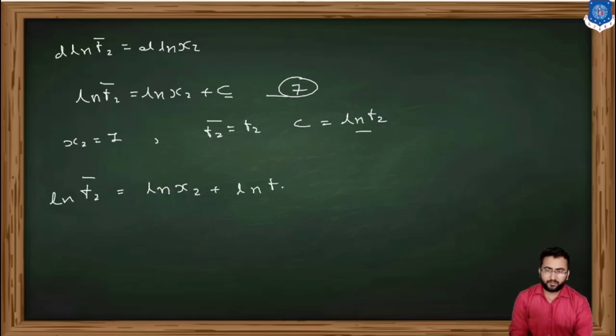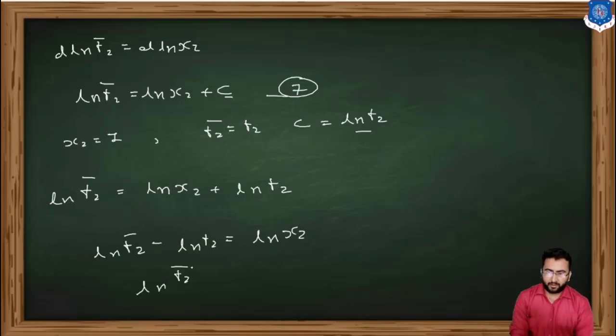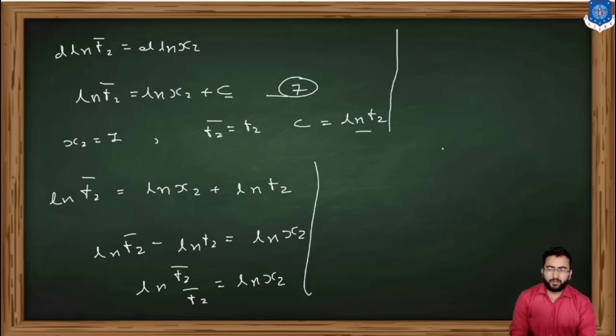So we can say that ln f2 bar minus ln f2 is equal to ln x2. So ln f2 bar upon f2 is equal to ln x2. Now removing the ln, it becomes f2 bar upon f2 is equal to x2. So f2 bar is equal to x2 into f2.